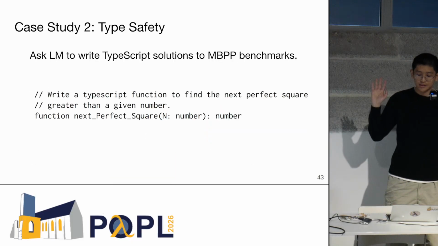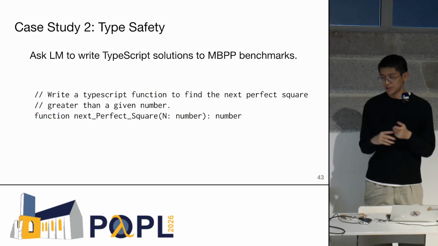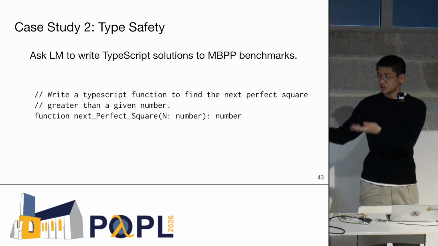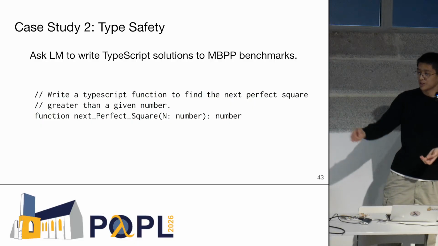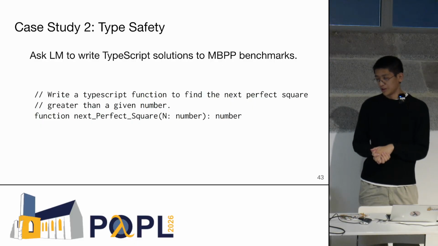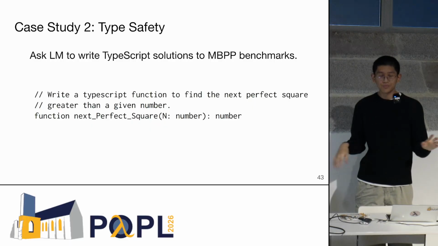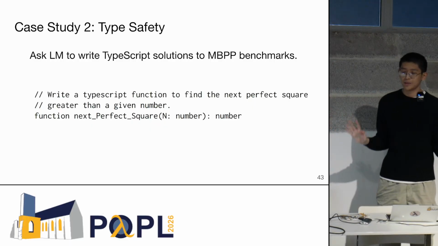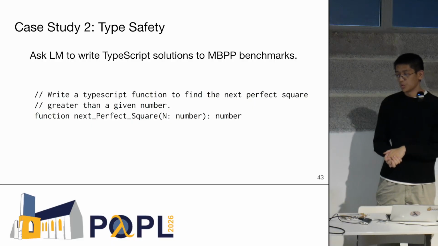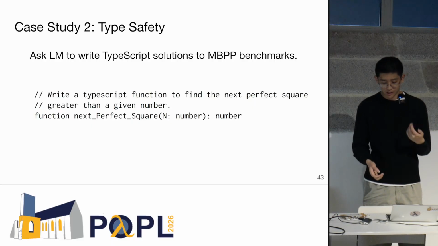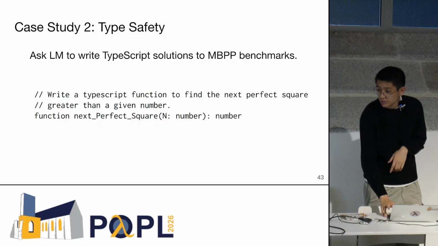Okay, and then the second case study, we do some simple TypeScript benchmarks. These are collections of simple tasks. In this example, we're trying to find the next perfect square, and the constraint that we're enforcing here is basically just type safety. So we want the LM to output well-typed TypeScript functions.